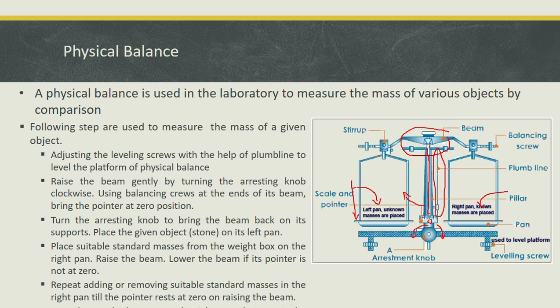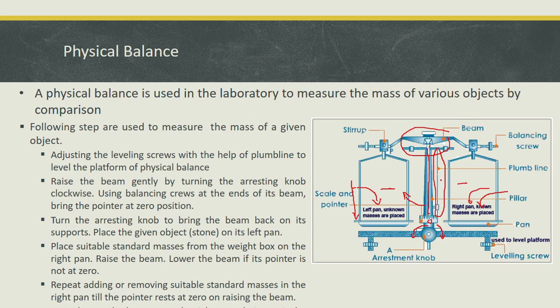But if it is not at 0, then put another weight until the pointer comes to 0, then stop putting more known weights. When you see the pointer at 0, back at its original position, it means that both pans have the same mass.